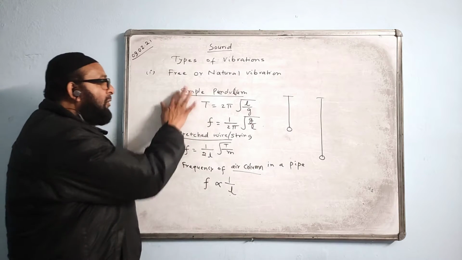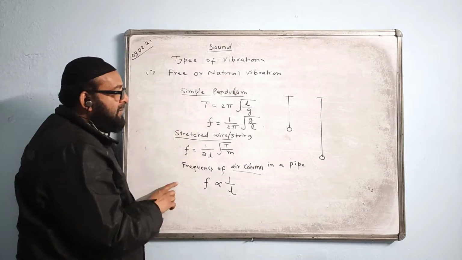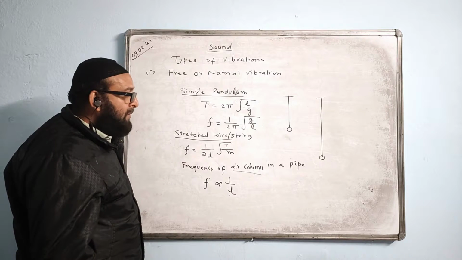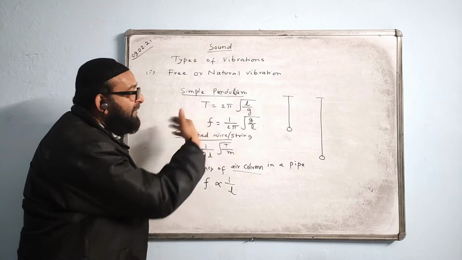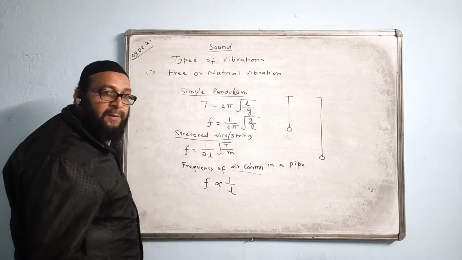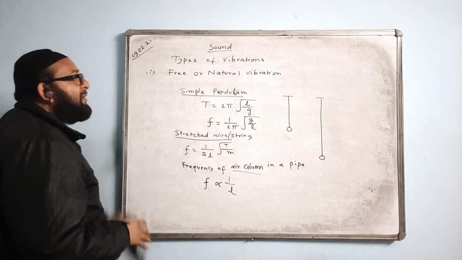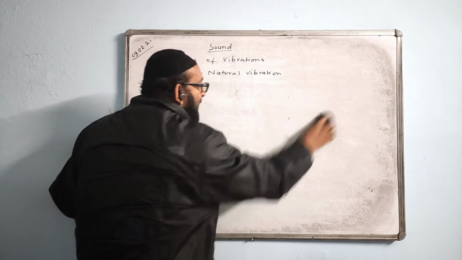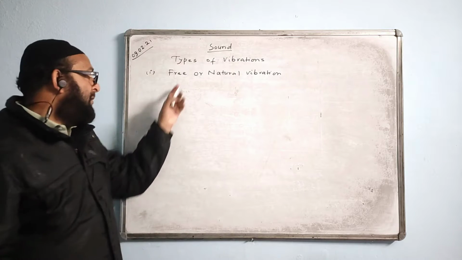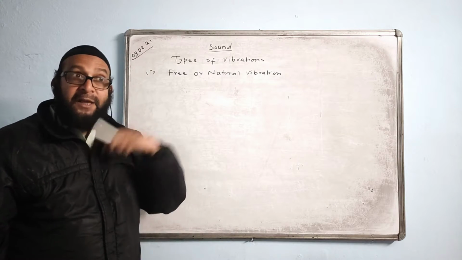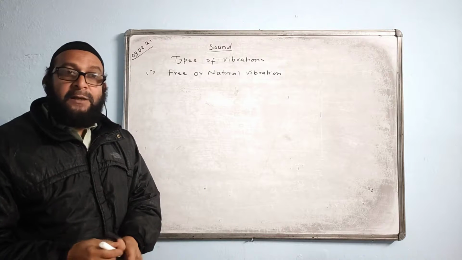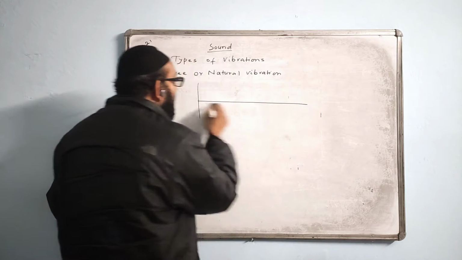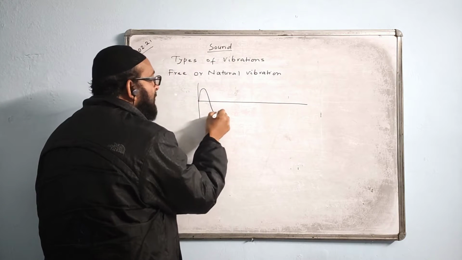Then what do you see? These are all examples of free or natural vibration. Their frequency will depend upon the shape and size of the body. Different types of bodies will have different formulas and different factors on which it may depend. Such vibration is called free or natural vibration. Now, when a body vibrates under this vibration in vacuum, its amplitude and frequency remain constant throughout. That means it will never stop vibrating. It will keep on vibrating forever in vacuum.